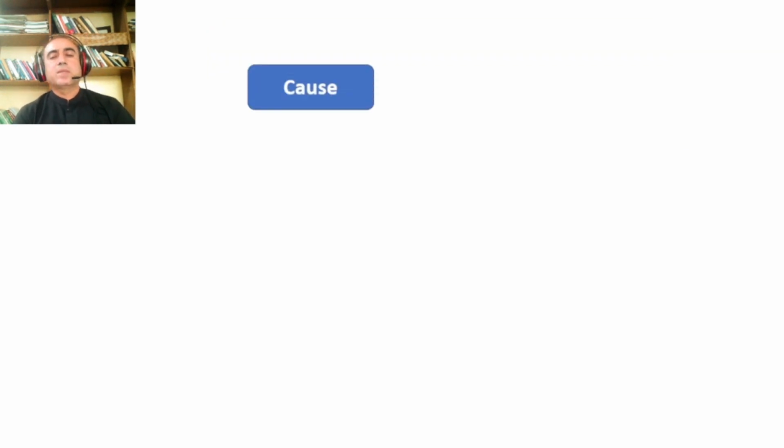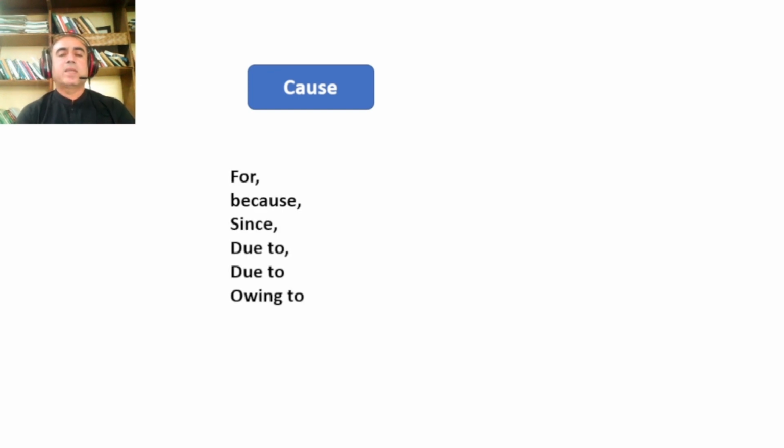Okay, in a cause and effect essay there are two things: one is cause, the other is effect. There are certain words that are used for cause. Any part of a sentence that relates to cause, we use with that: because, since, due to, owing to. These expressions are used with causes.